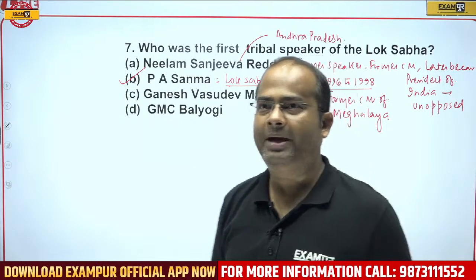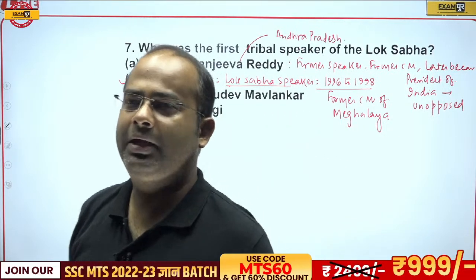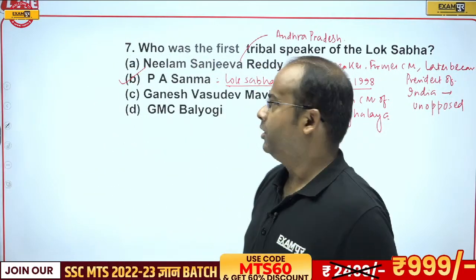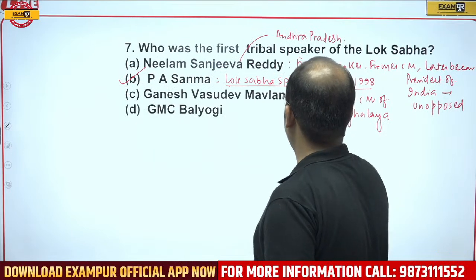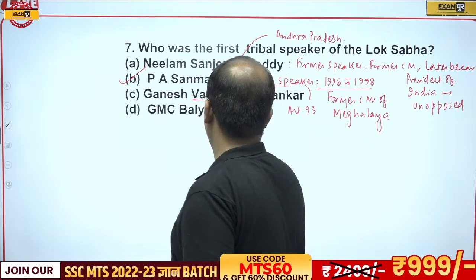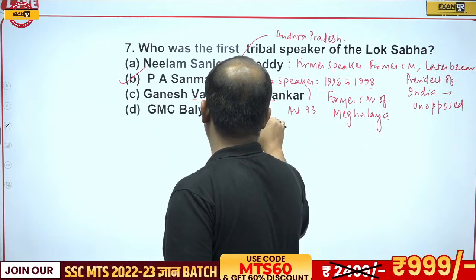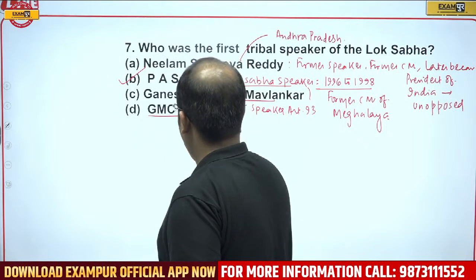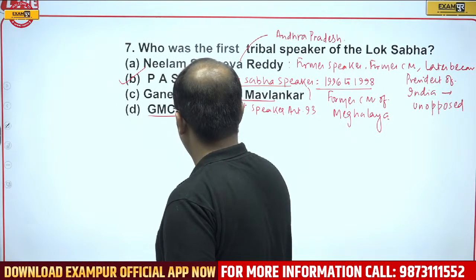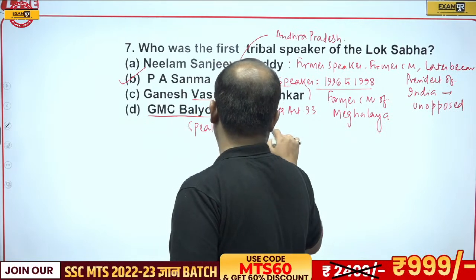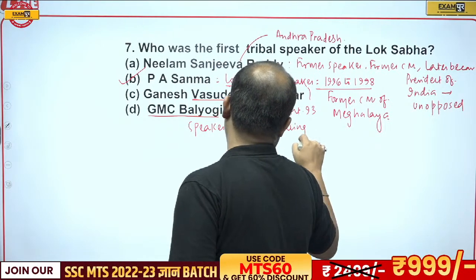Has any tribal been made PM? No, not at all, Vijay. The Speaker is defined in Article 93. Ganesh Vasudev Mavalankar was the first speaker, and GMC Balayogi was the first speaker who died during his term.